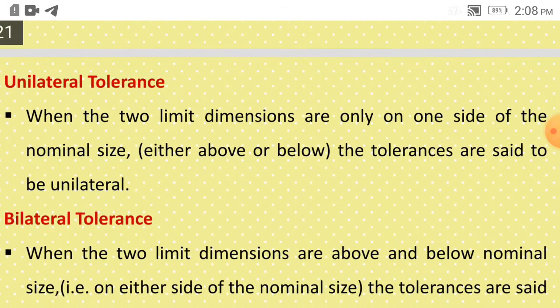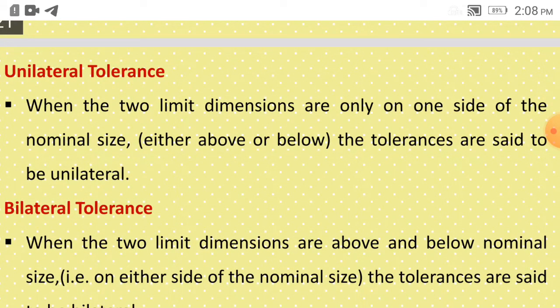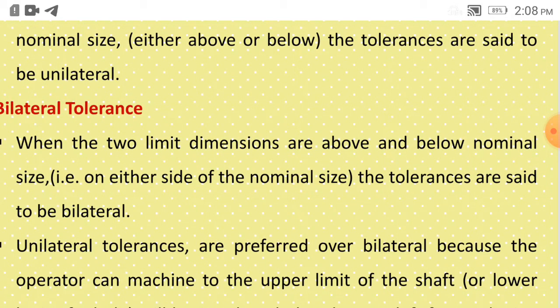Then unilateral tolerance: when the two limit dimensions are only on one side, meaning only plus is given or only minus is given, in that situation it will be on one side only. When the two limit dimensions are only on one side of the nominal size, either above or below, the tolerances are said to be unilateral. Bilateral means on both sides, plus and minus. When the two limit dimensions are above and below the nominal size, the tolerances are said to be bilateral.